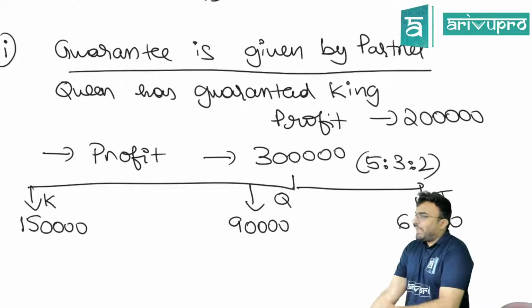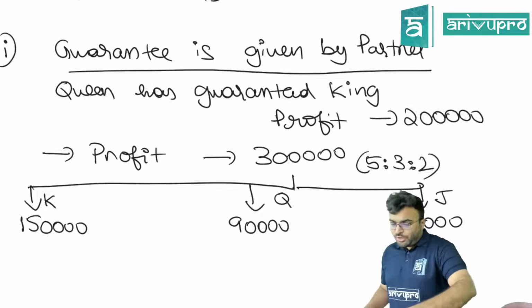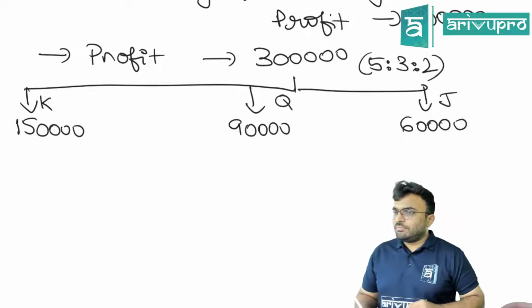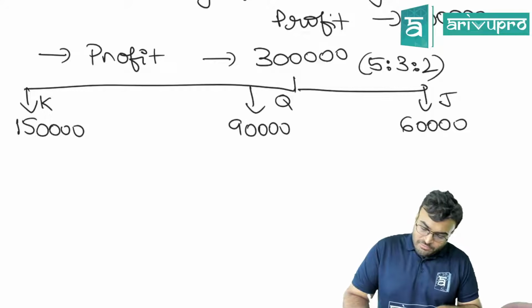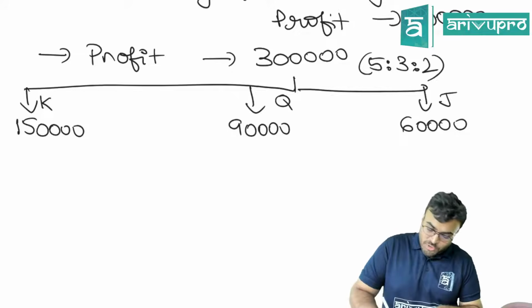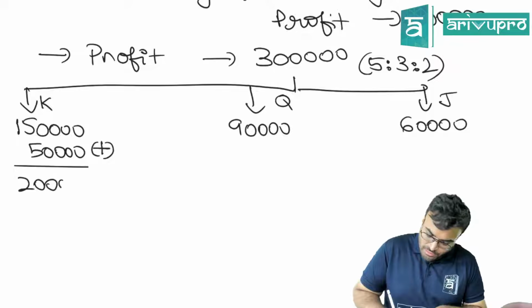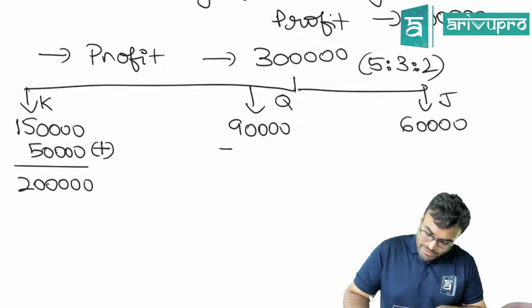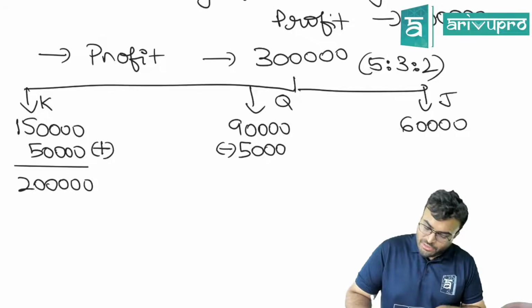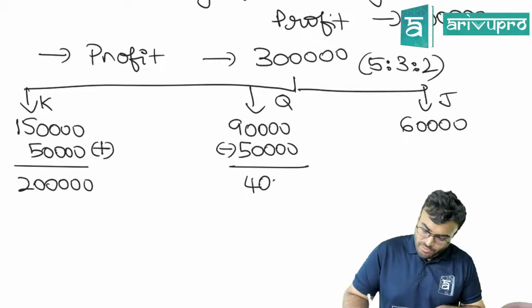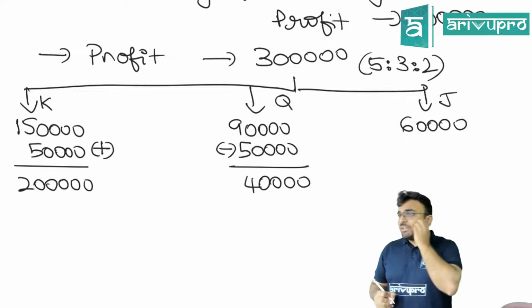Now, is there a problem? Did King get the guaranteed profit? No. So what we will do now? Queen will give whatever is supposed to be given. So plus, we are going to add 50,000 to make this 2 lakhs and minus 50,000 to bring this down, it will become 40,000. Can you see that Jack is not affected?